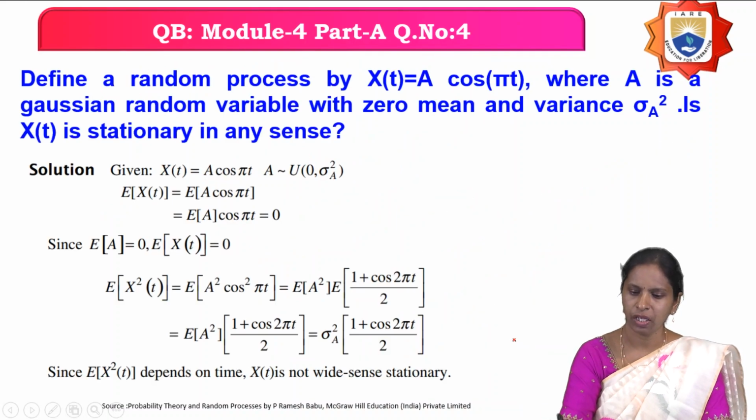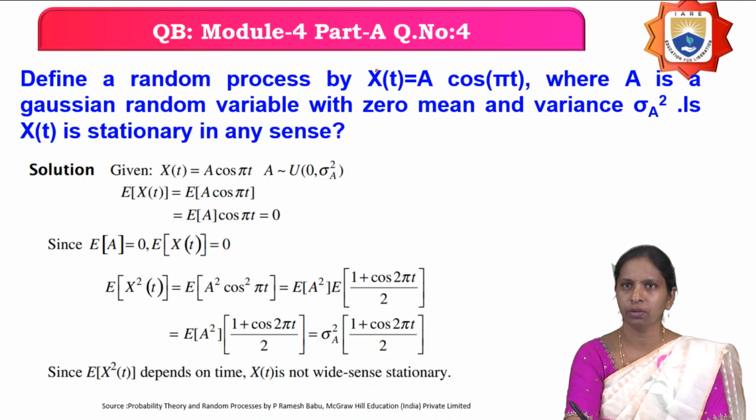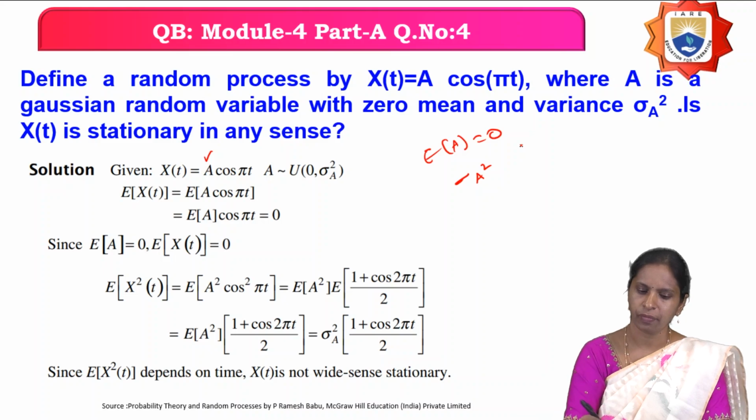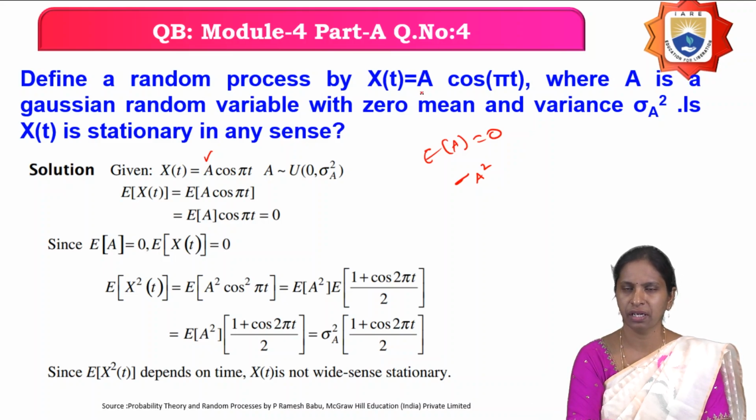Next question: define a random process x of t equals a cos pi t, where a is a Gaussian random variable with zero mean and variance sigma a square. Is x of t stationary in any sense? So they have given that x of t is a random process defined by a into cos of pi t, where a is a Gaussian random variable with zero mean, that is, expectation of a is equal to 0 and the variance of the random variable is sigma a square. And you have to find out whether x of t is a stationary random process or not.